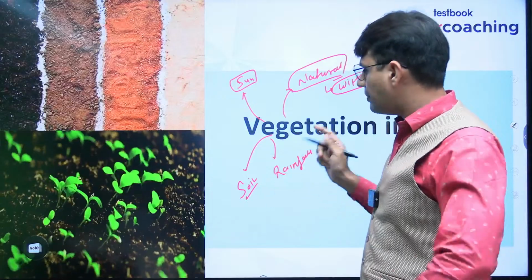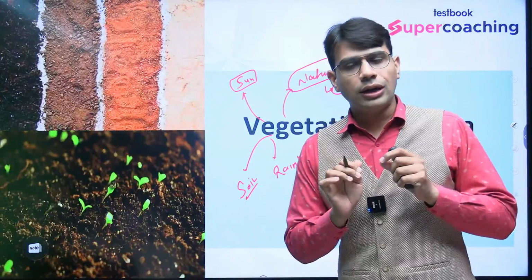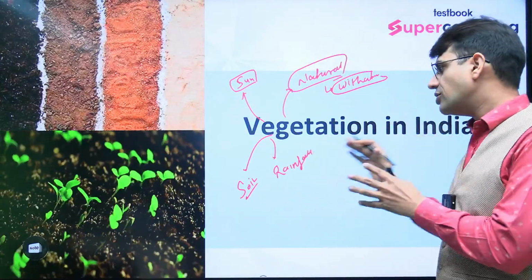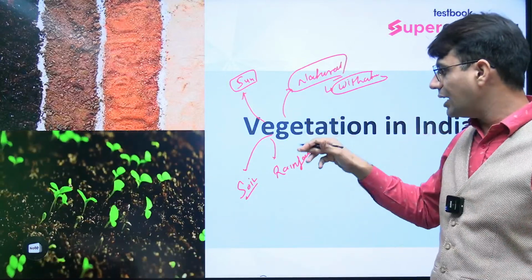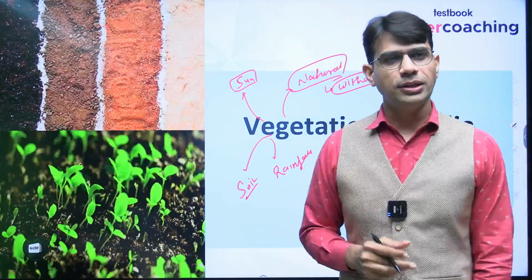These three are parameters such that whenever there is a change in any of them, the vegetation will be totally changed.